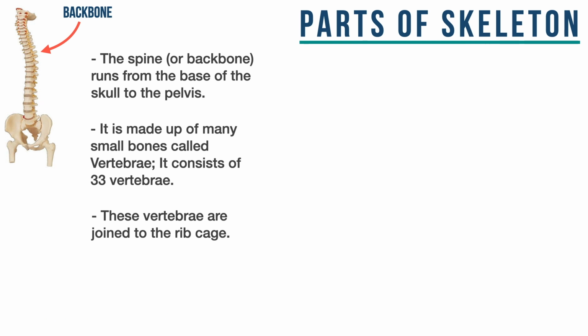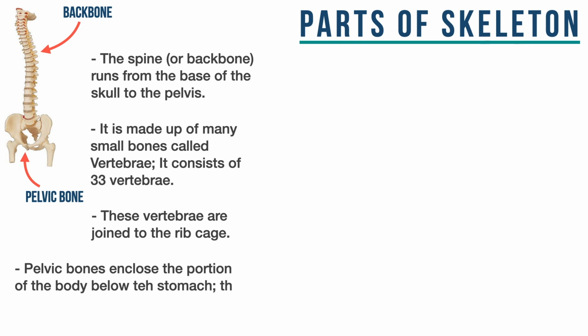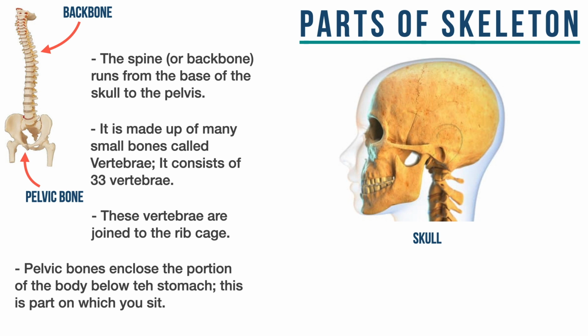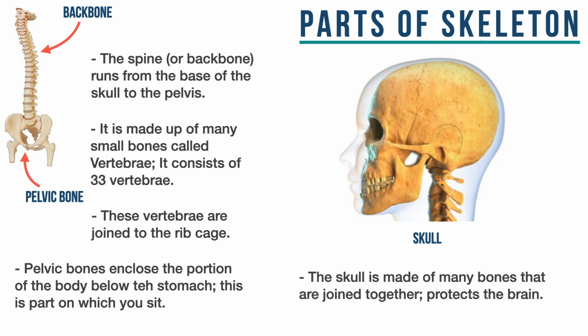What you see at the bottom in this picture is called the pelvic bone. It encloses the part that lies below the stomach. This is the part on which you basically sit down on. Next we have the skull, and this is how scary it kind of looks. The skull is made up of many bones that join together to form the skull. Its primary role is to provide the brain with a protective cover.